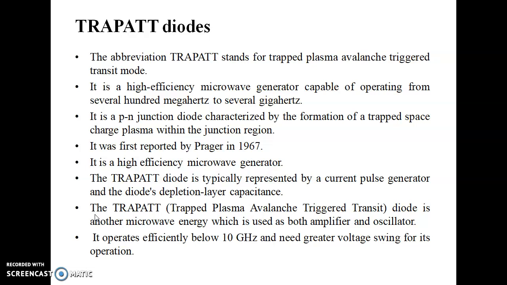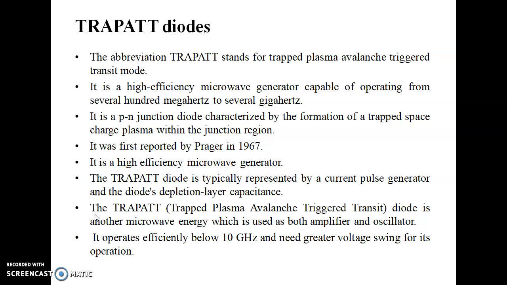So here we start with our topic, TRAPATT diodes. TRAPATT is basically the abbreviation for trapped plasma avalanche triggered transit devices. The meaning is that these devices make use of transit time along with the effect of avalanche. Avalanche effect is possible when we have a junction of semiconductor material, and that junction is operated in the reverse biased mode. So here we have the avalanche effect making use of transit time also.